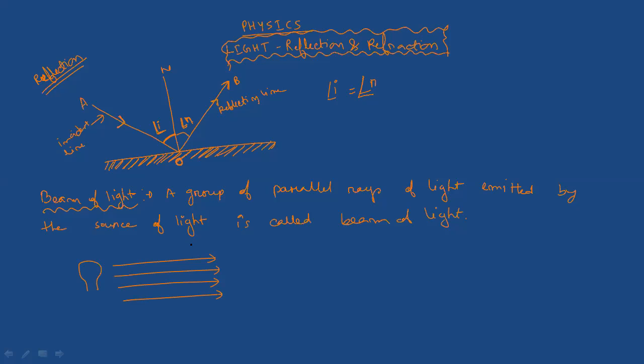And this group of parallel rays, that means these rays are parallel to each other, is known as your beam of light. Okay. Clear?